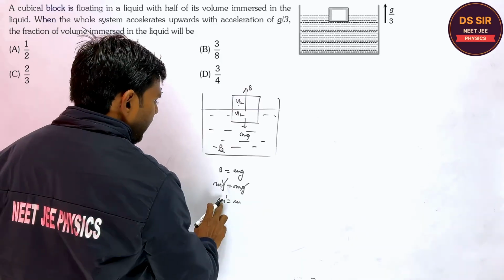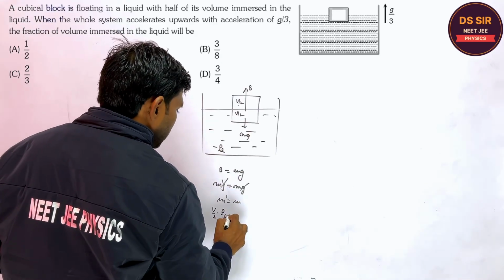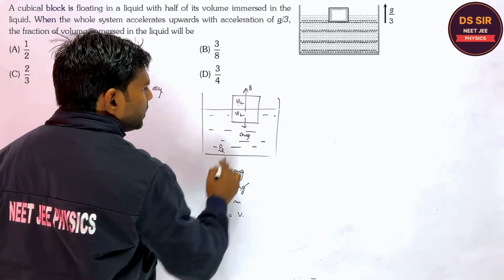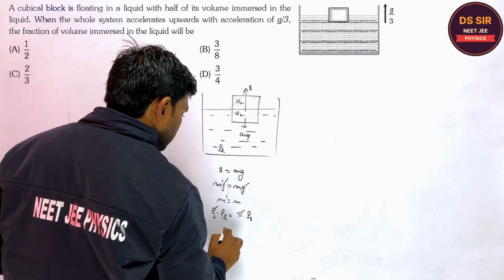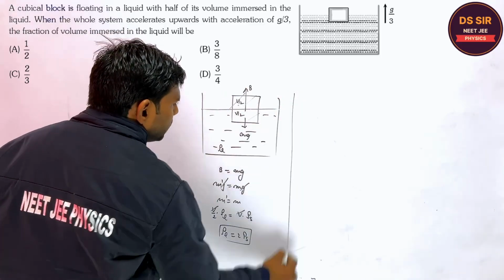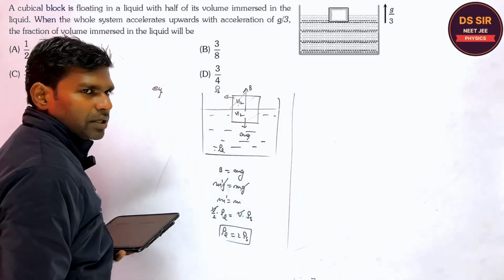Are you getting? m dash is equal to volume into density of liquid. What is the m? So total volume is V, the total volume is V, and the density of solid. We will cancel. Liquid density is equal to 2 times the solid density. This is the relation between the density of liquid and density of solid.